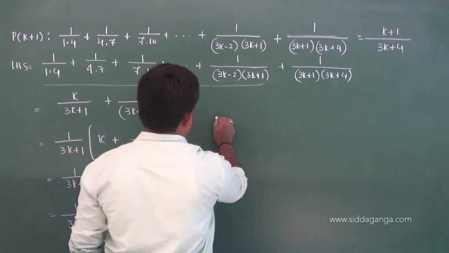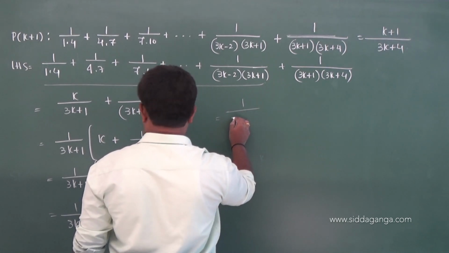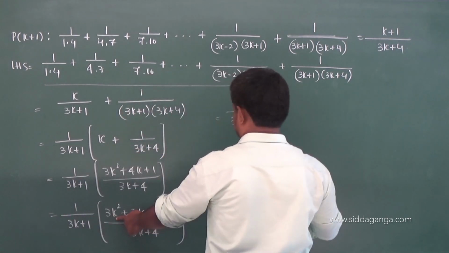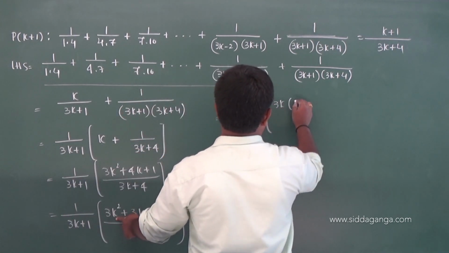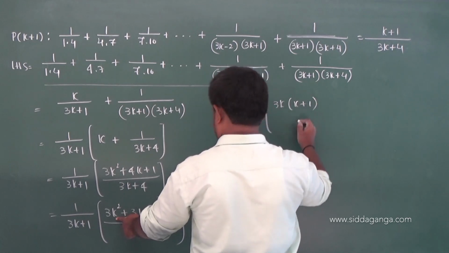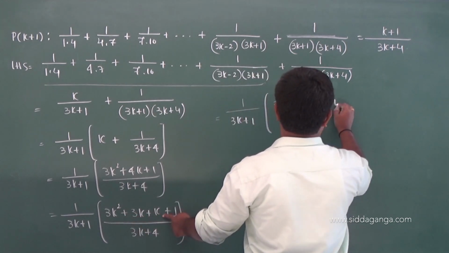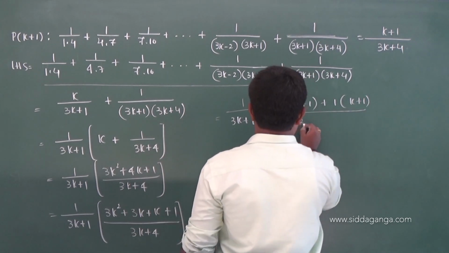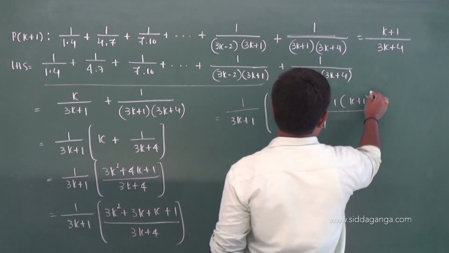So you get 1 by 3k plus 1 into, 3k I am going to take outside, 3k into k plus 1, and here 1 I am going to take outside, 1 into k plus 1, by 3k plus 4.